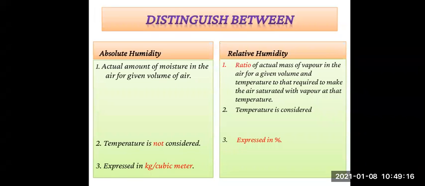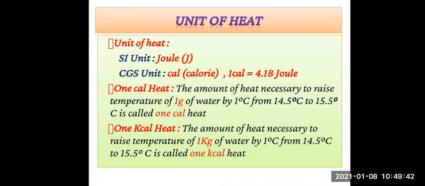Then the second point, in absolute humidity, temperature is not considered. In relative humidity, the temperature is considered. Then absolute humidity is expressed in kilogram per cubic meter, and relative humidity is expressed in percentage. So these are the points we have seen in yesterday's session, to differentiate between absolute humidity and relative humidity, and then we have seen the formula. Now today we are going to see the point which is on page number 67, that is unit of heat.